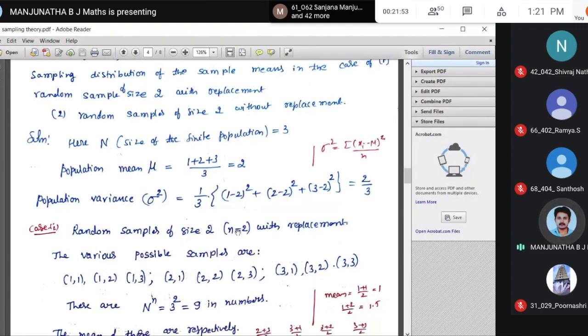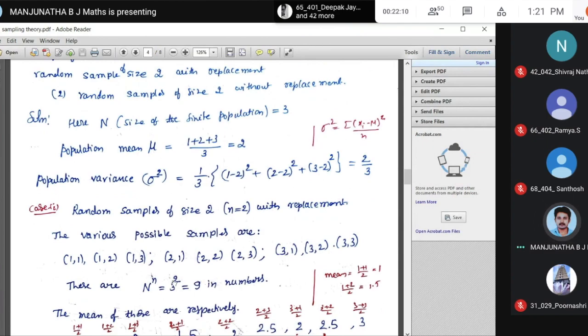The various possible samples are: 1,1; 1,2; 1,3; 2,1; 2,2; 2,3; 3,1; 3,2; 3,3. So these are the samples with replacement. With replacement, repeatedly we can take 1,1; 1,2; 1,3. So N power n, 3 square, 9 in number, correct?